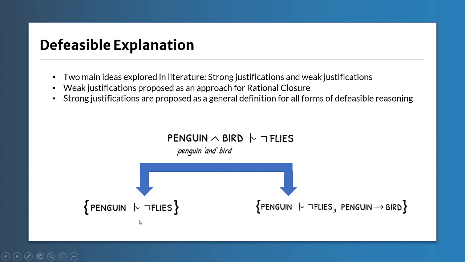So this is the weak justification, and it clearly shows which statements are helpful in drawing the conclusion. The strong justification is similar, but it seems to be a little more comprehensive. And actually, we find this is one of the distinctions between the two formalisms in our work. The strong justifications seem to be a little more comprehensive sometimes than weak justifications. But both seem to be fairly reasonable ways of justifying defeasible entailments for KLM.